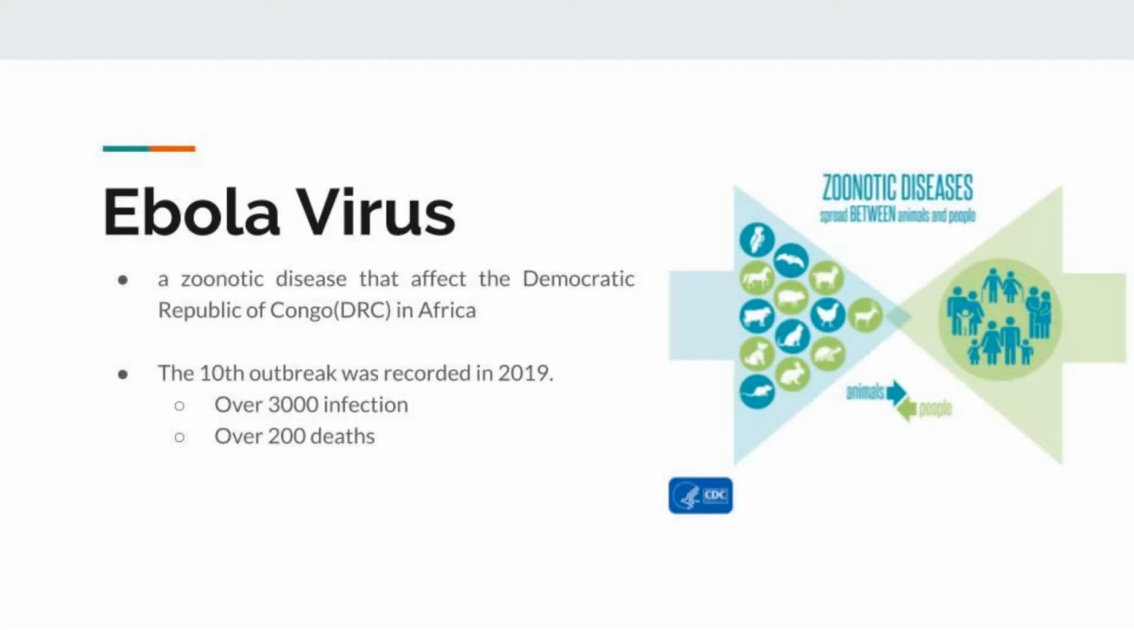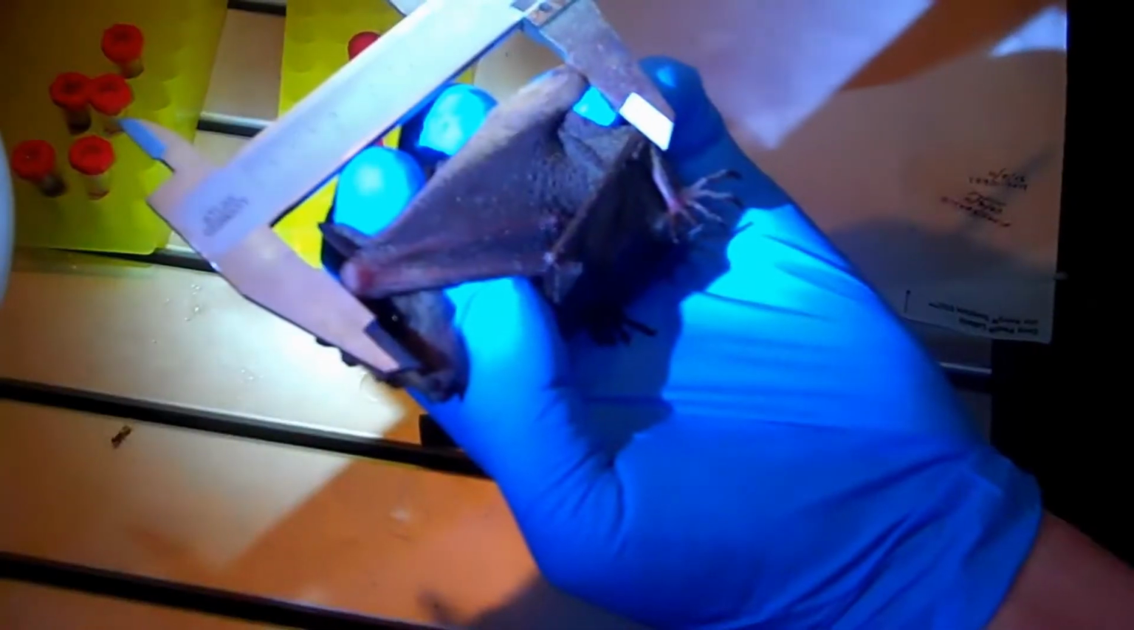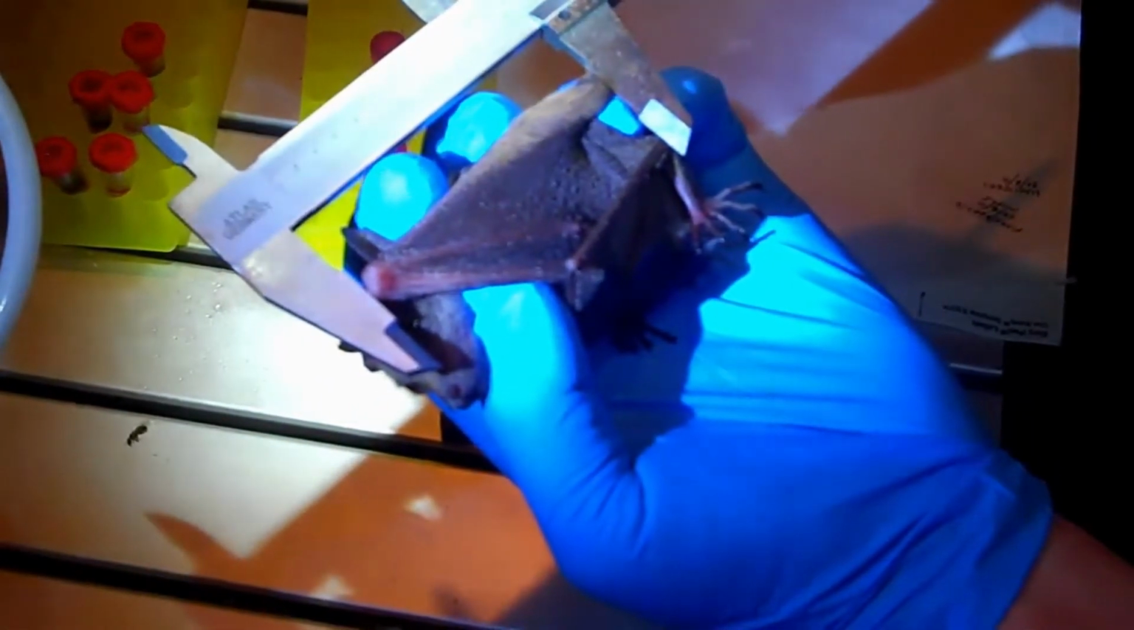Our group will focus on the Ebola virus, a zoonotic disease that affects the Democratic Republic of Congo. The 10th outbreak happened last year, killing over 200 and infecting over 3,000. Fruit bats continue to be seen as the main reservoir for the Ebola virus. The virus spreads through direct contact with the animal carrying the disease.